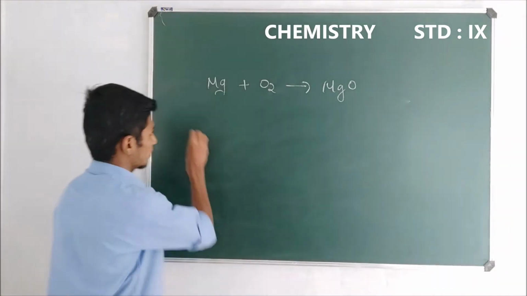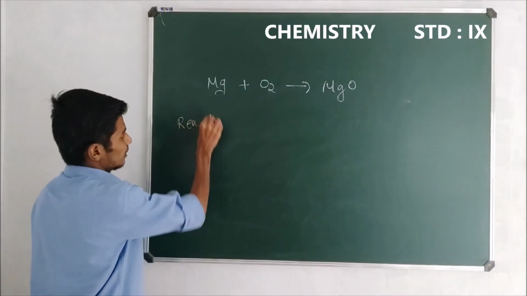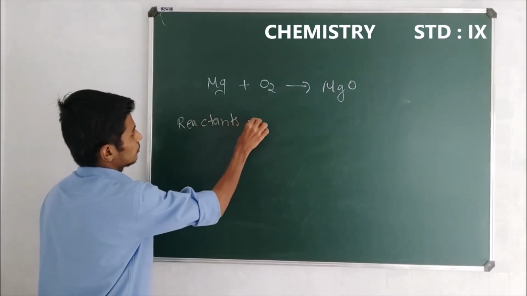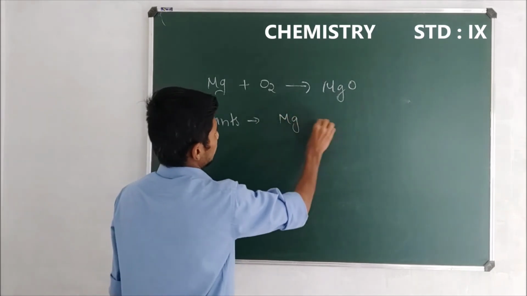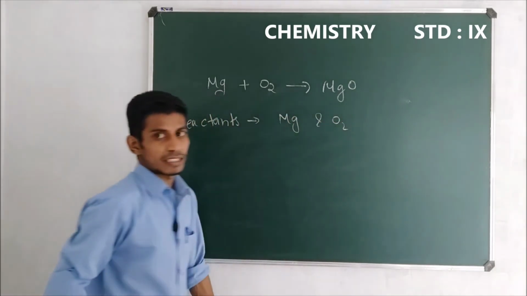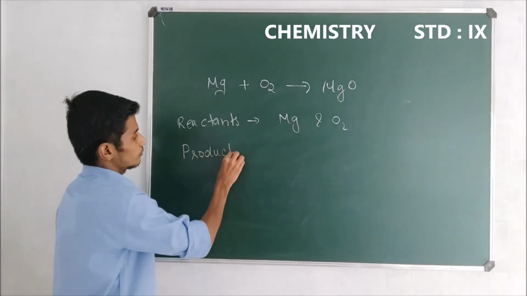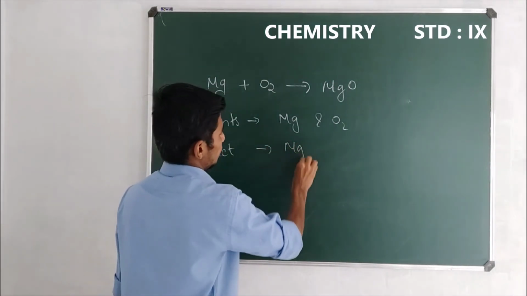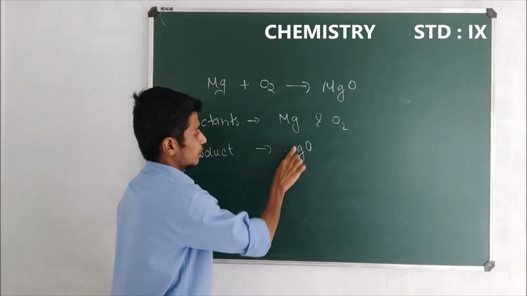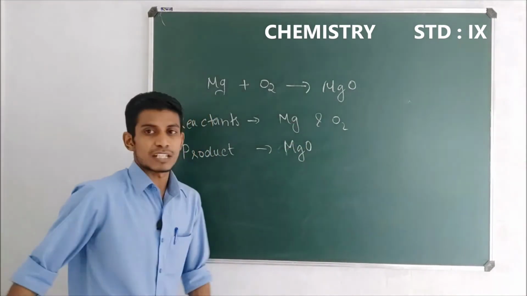Which are the reactants here? Reactants are magnesium and oxygen, and the product formed is magnesium oxide.